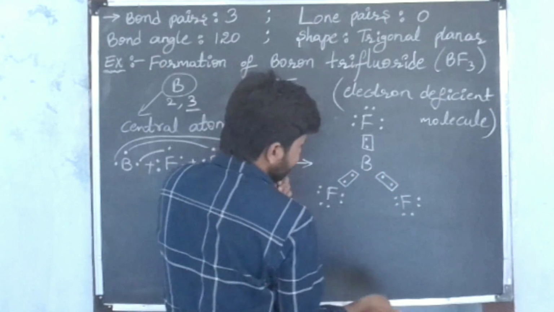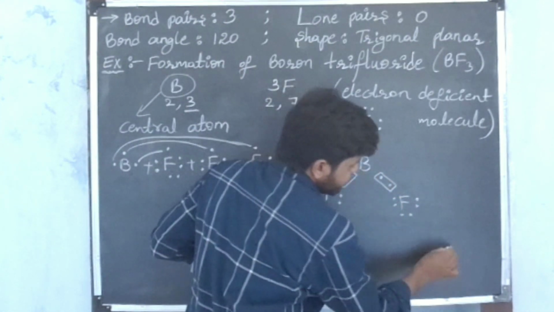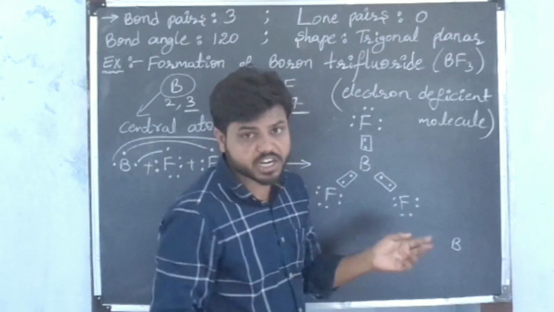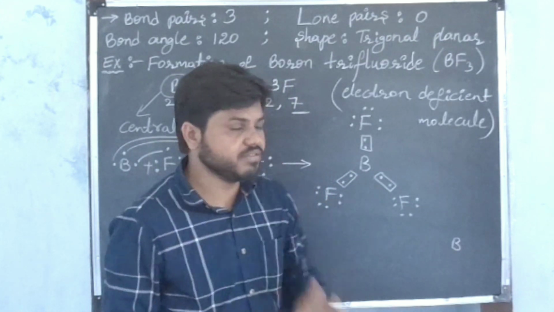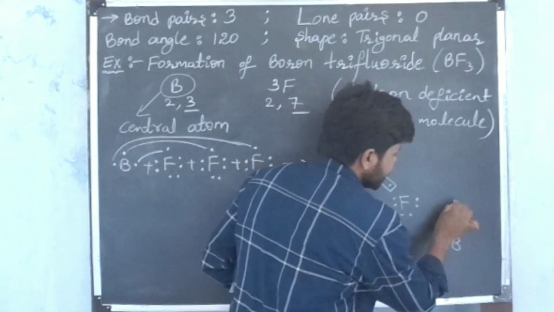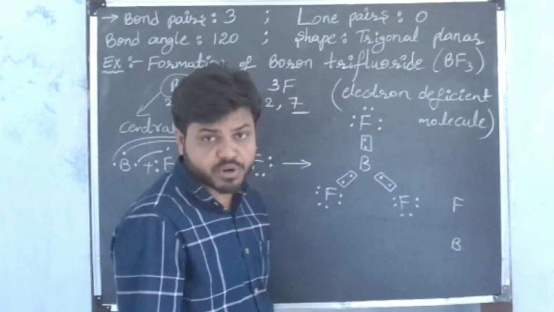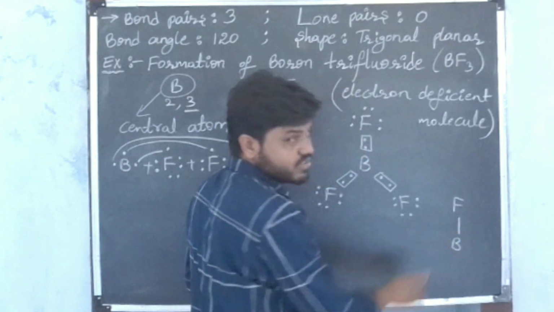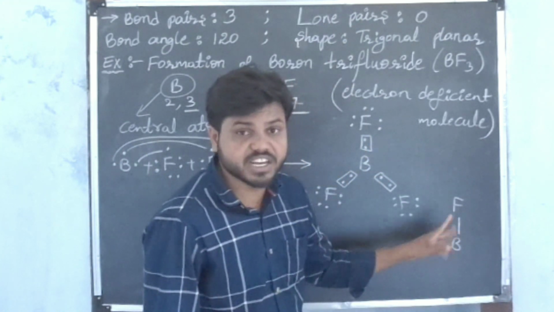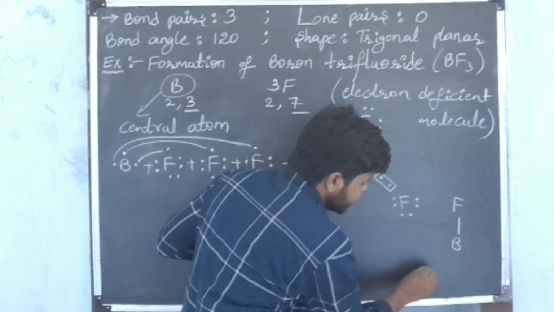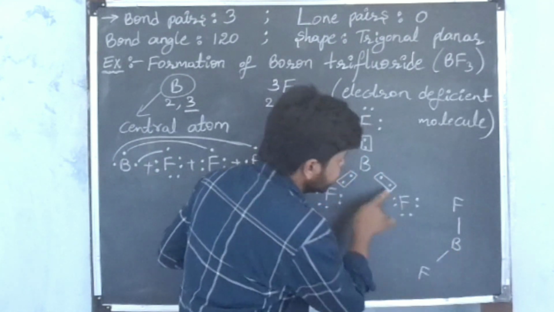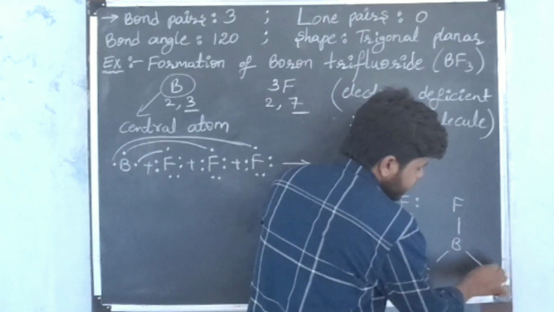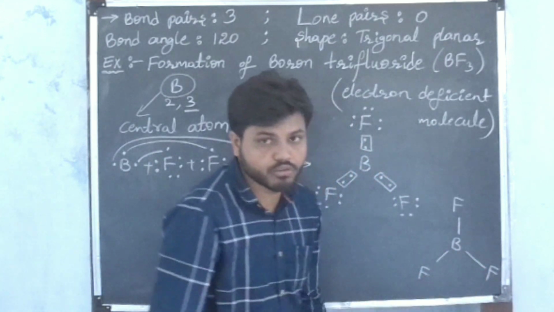Another representation of boron trifluoride: I am writing boron as it is. Between boron and the fluorine atom, 2 electrons are sharing, meaning one pair of electrons. One pair of electrons means one single covalent bond. The symbol of a single covalent bond is one line. Another fluorine I am taking; here also one pair of electrons, so instead of one pair of electrons, I place a single covalent bond. Here also I take another fluorine and place a single covalent bond.